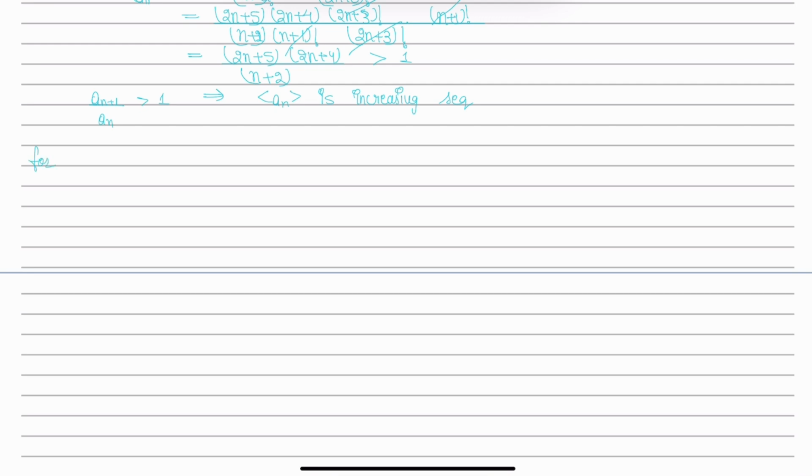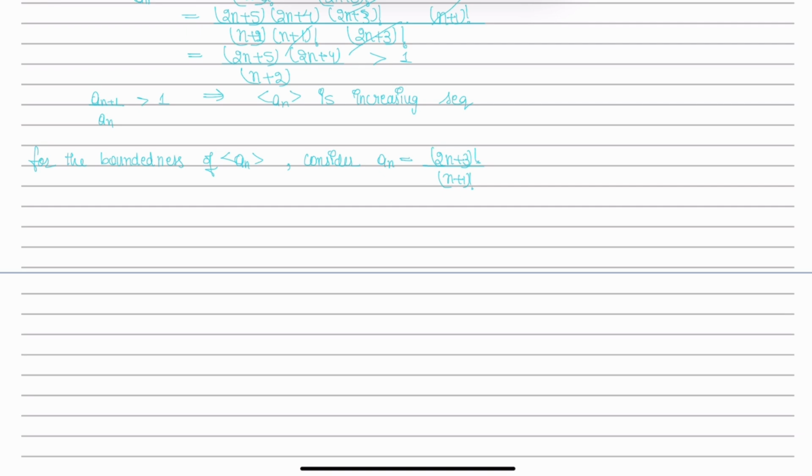For the boundedness of sequence a(n), consider a(n) equals (2n+3) factorial divided by (n+1) factorial.